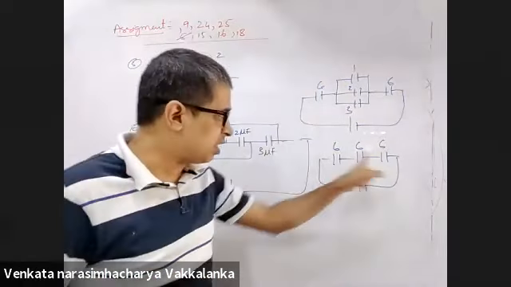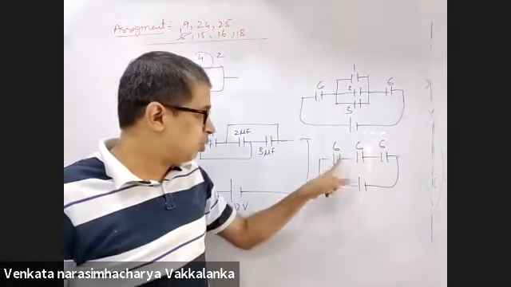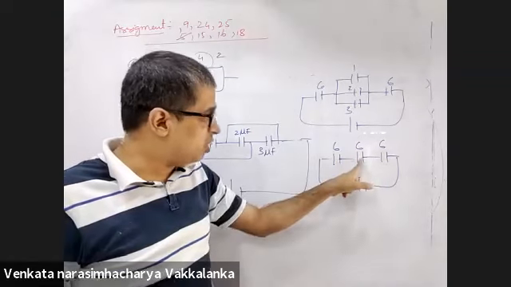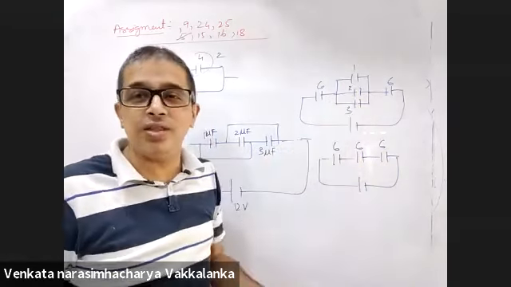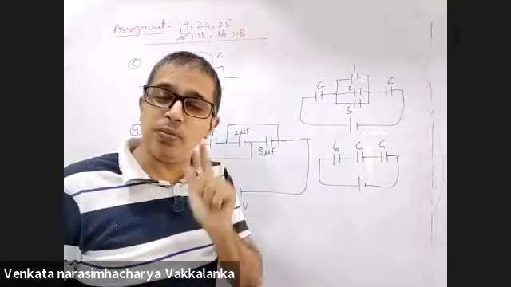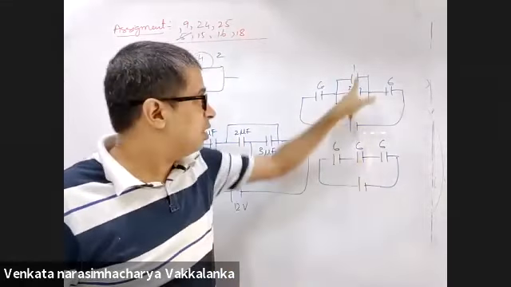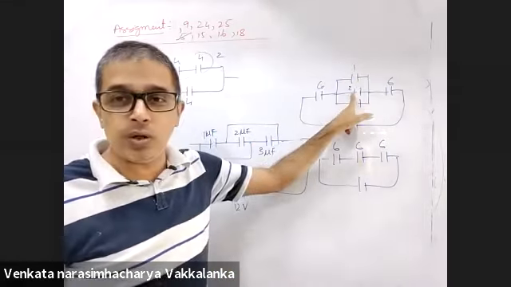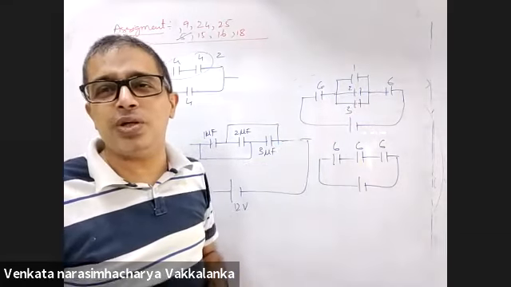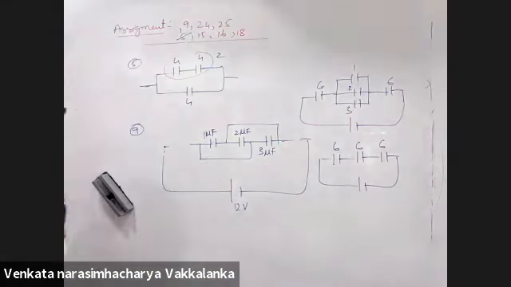Can you tell me how much charge flows through? You know charge on this, you know charge on this. This charge you know how to split between the three. Q1 plus Q2 plus Q3 is the total charge. Q1 by 1 is equal to Q2 by 2 will be equal to Q3 by 3. Will you be able to solve for Q1, Q2, Q3? Yes, sir.